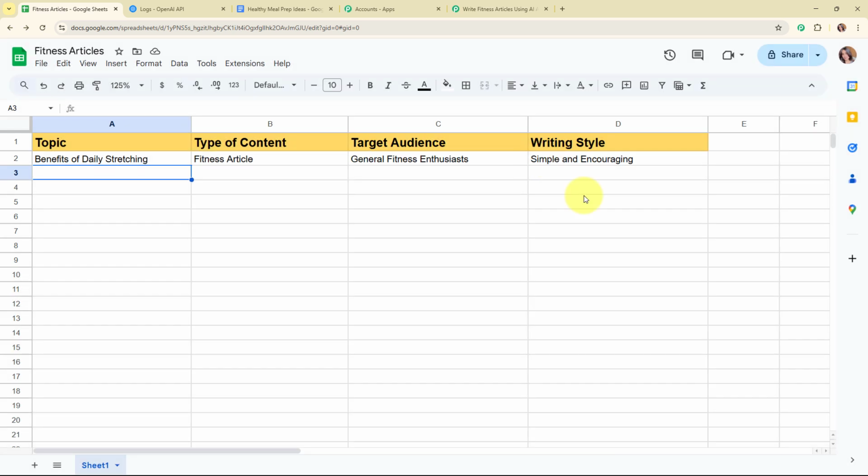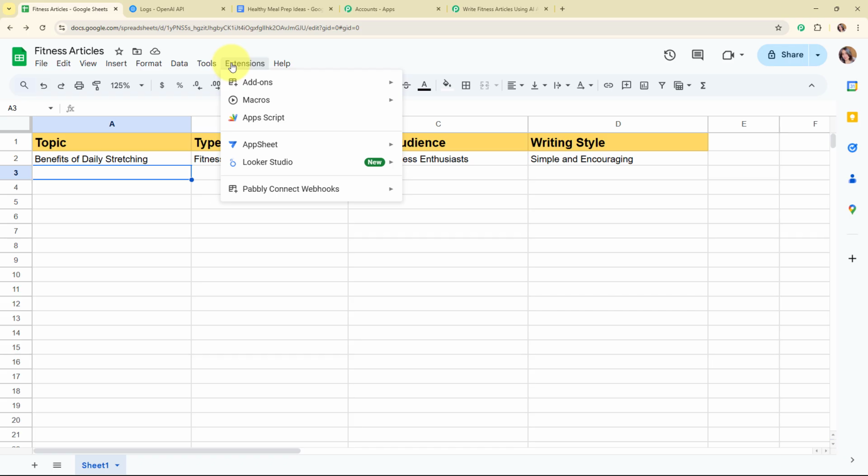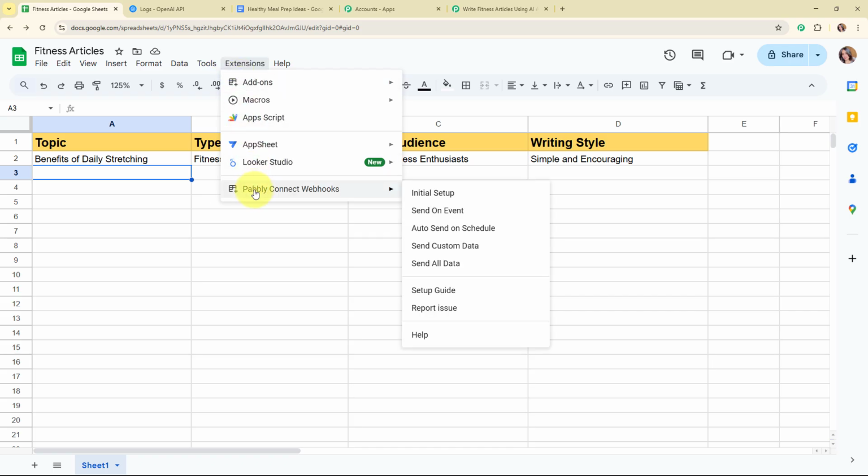Alright, so now let's go and check it. But before moving back to Pabbly's workflow, you need to perform another very important step to completely connect your Google Sheets with Pabbly Connect. For that you need to click on Extensions, and from here you need to select Pabbly Connect Webhooks.